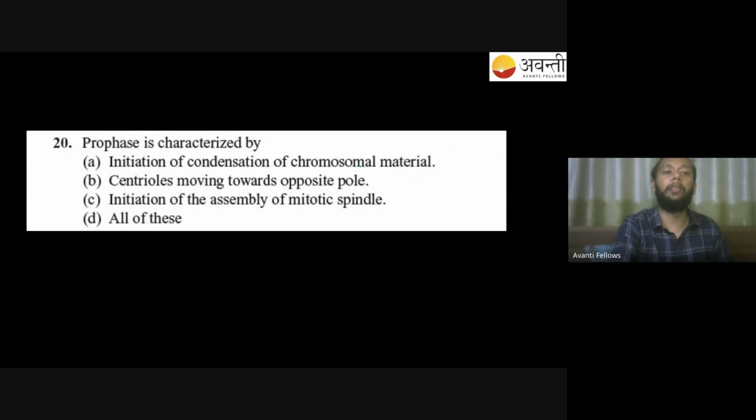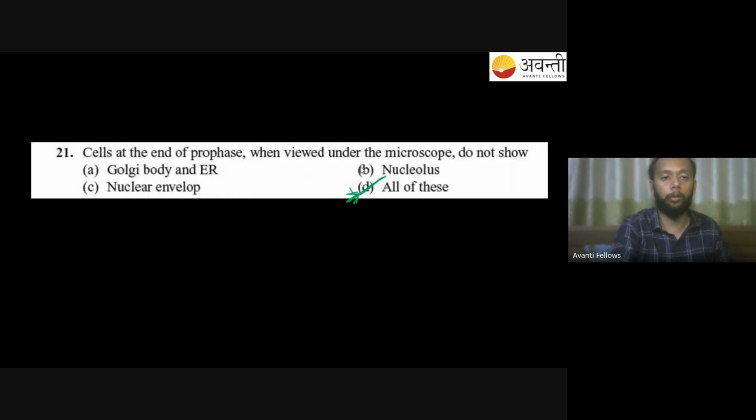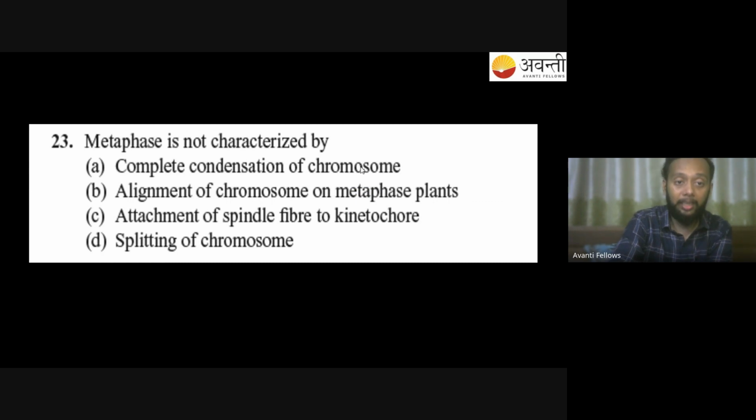Some questions which I'm leaving right now are something you can do as homework. They are very simple questions. Metaphase is not characterized by. Which of these events are not seen in metaphase? Again, it's a very simple question. You just have to put some logic over here. Shikha, what will be the answer?